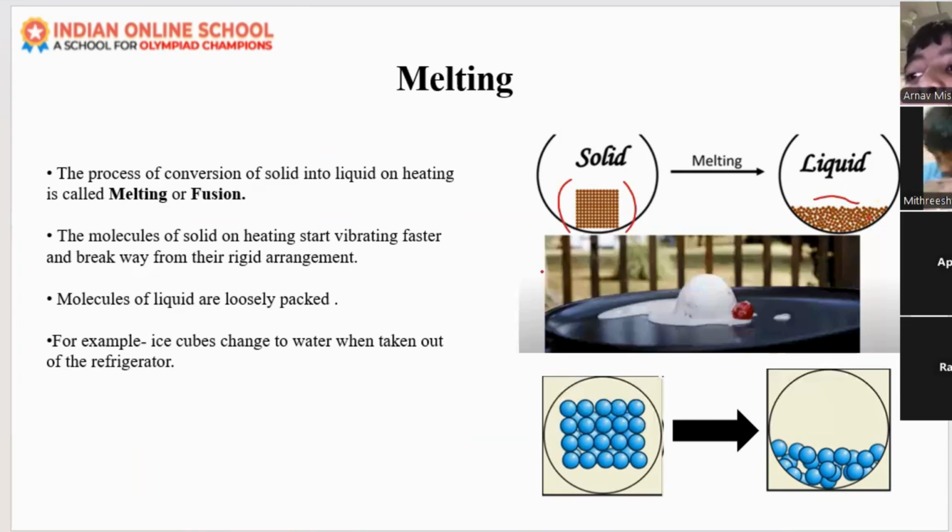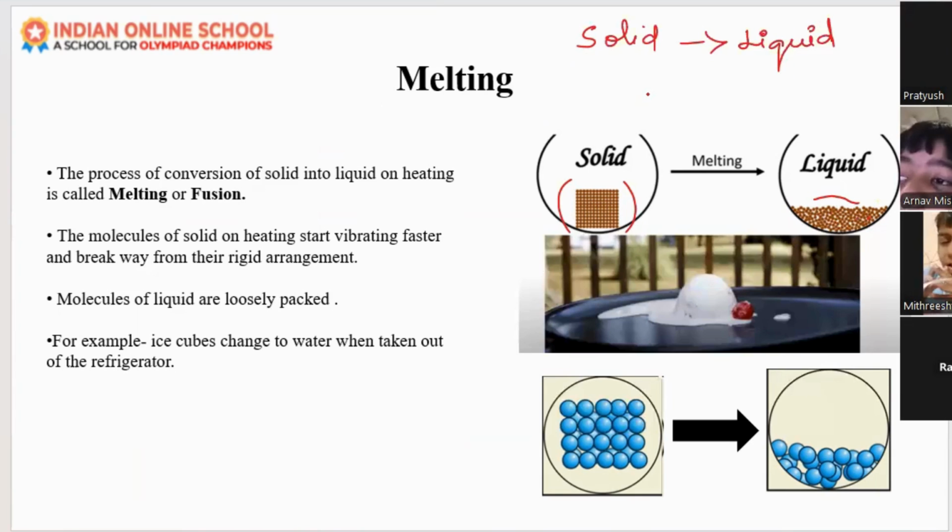So when solid state changes to liquid state, that process is called melting. And who is responsible for melting? Yes, heat. Temperature is responsible for melting. When there is more temperature, melting will occur in a faster way, right?